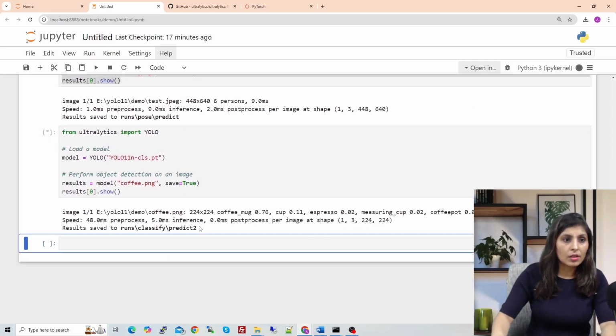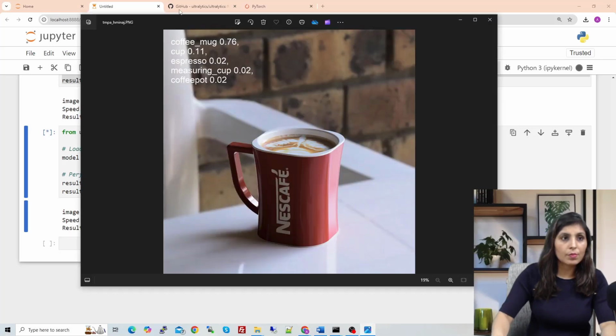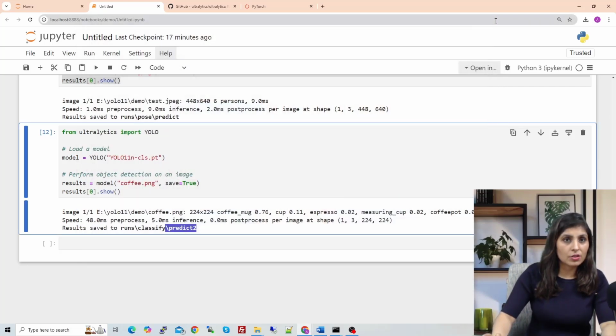So when you run, the result is stored over here, and we can also see the output. So this was my image, and these are the top 5 classifications. The first one is coffee mug. So our model is 76% sure that this is a coffee mug, and these are some other classifications. So this is how you can use the image classification model.